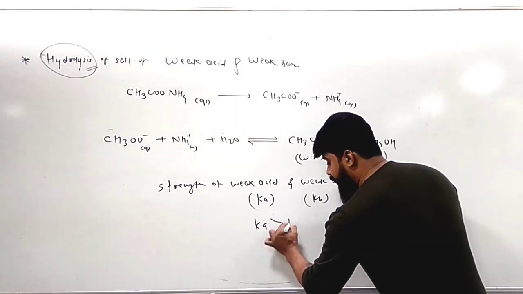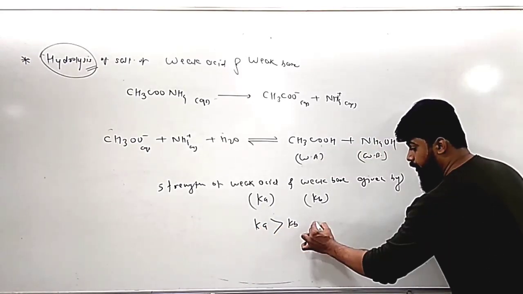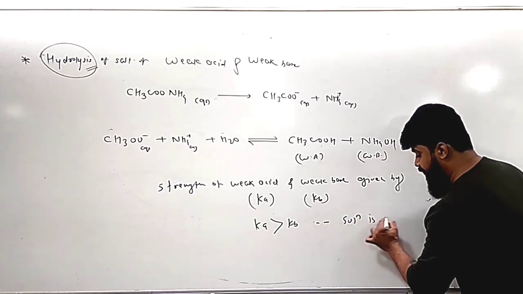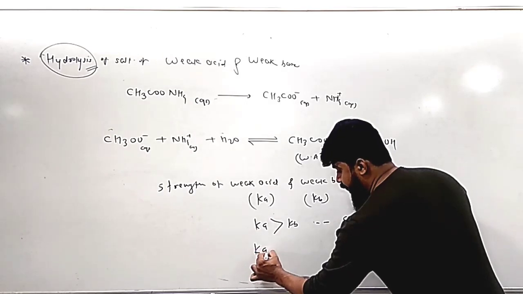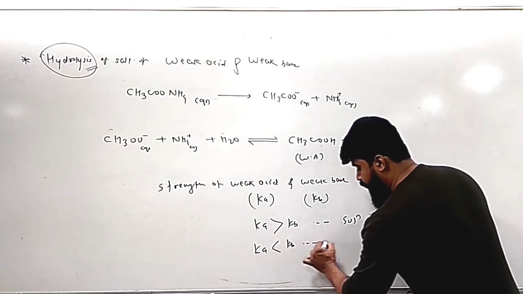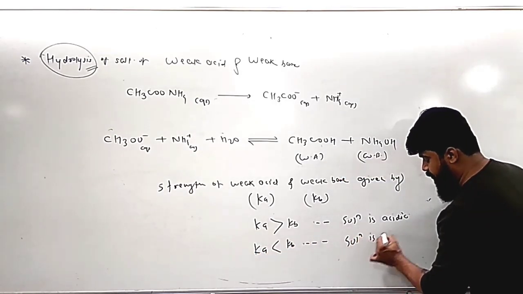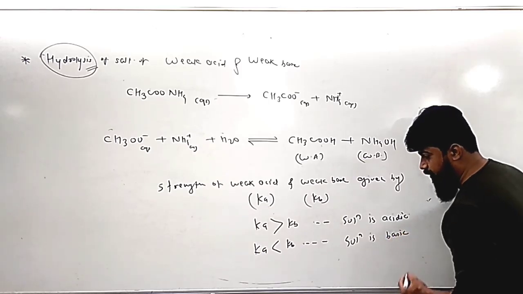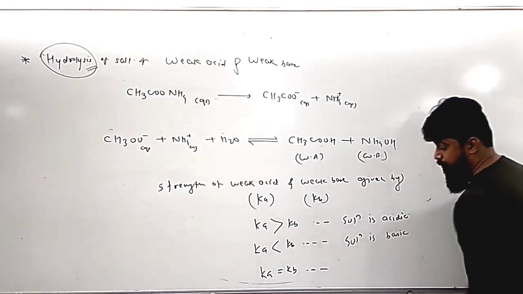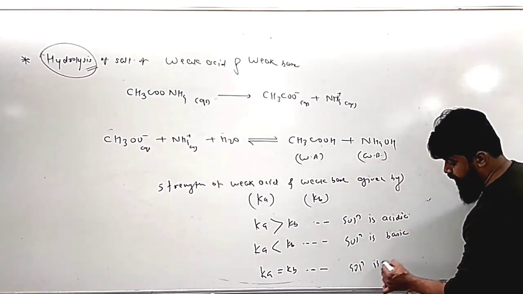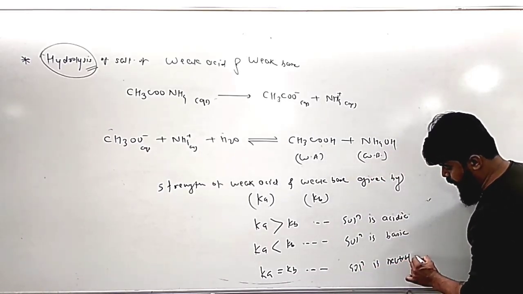Therefore, there are three possibilities. If Ka is higher than Kb, then the solution is acidic. If Ka is less than Kb, then the solution is basic. And if Ka and Kb are the same, the solution is neutral in nature.